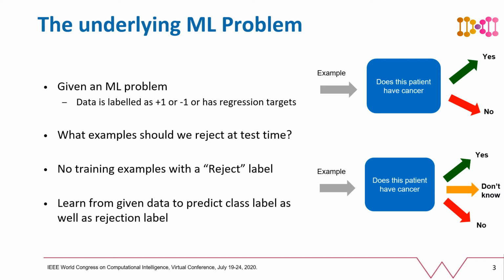However, unlike conventional machine learning, or especially supervised machine learning models, we do not have any training examples for which we know that we should be rejecting these. So there are no training examples with a reject label. Our objective is to learn from given data to predict class labels as well as rejection labels, and that is what complicates this machine learning problem.